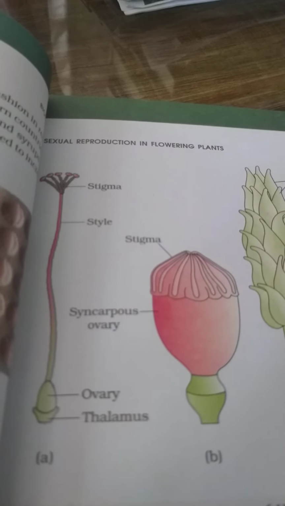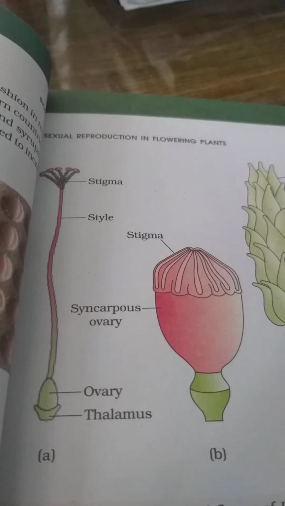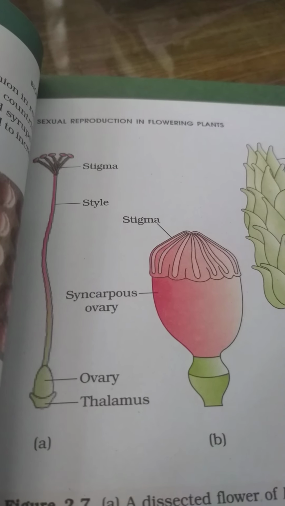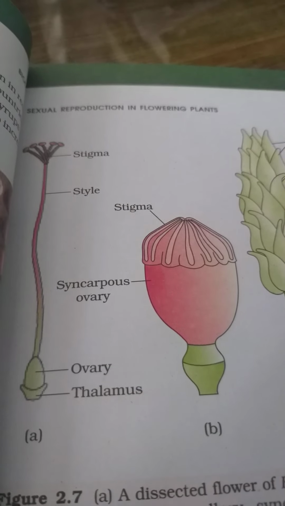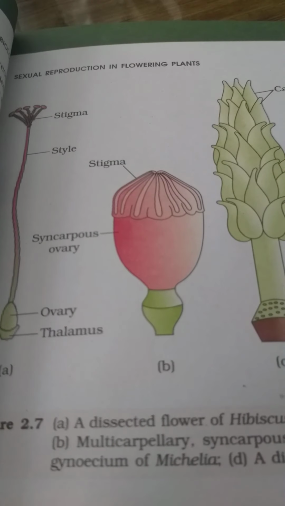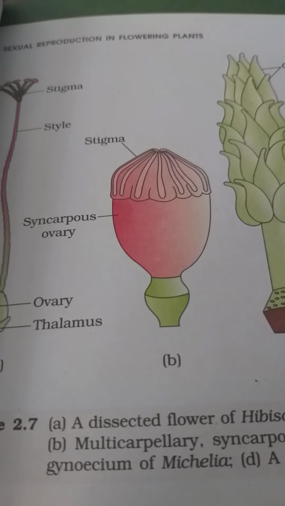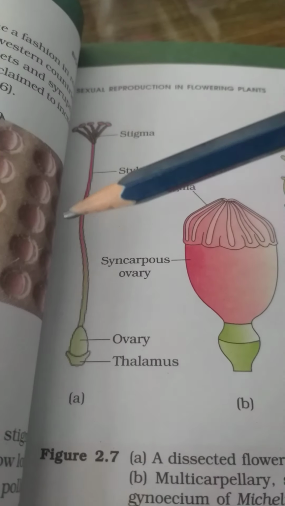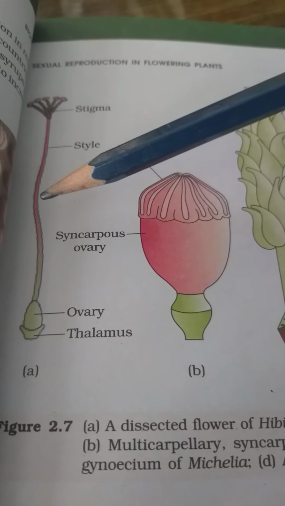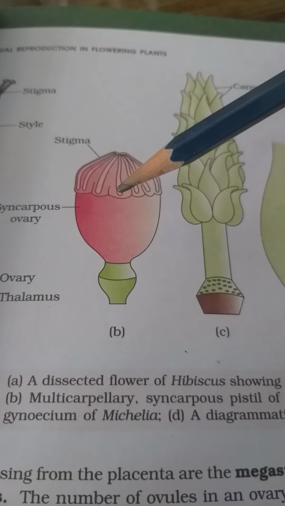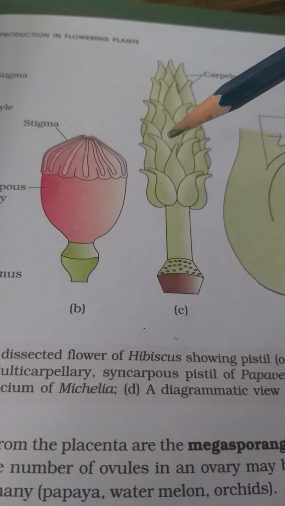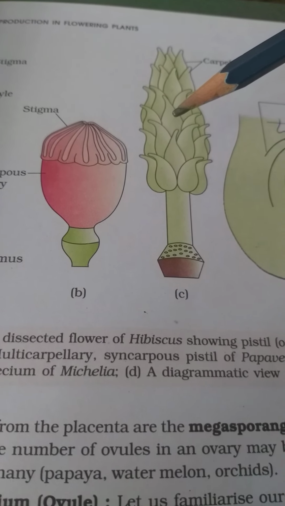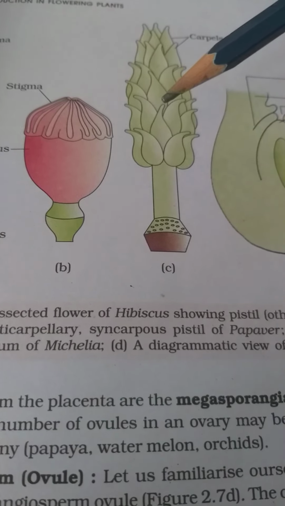A female reproductive organ which is called pistil or carpel or megasporophyll. Here are some pictures of pistil or carpels of different flowering species. This is the pistil or carpel of hibiscus. This is the pistil or carpel of papaver, poppy plant, and this is the pistil or carpel or gynoecium of Michelia, champa.